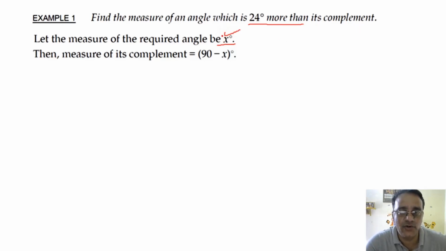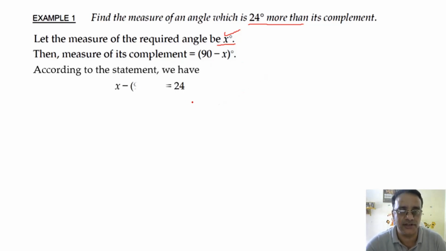That means x is 24 degree more than its complement. So according to the question, x minus (90 minus x) is equal to 24.